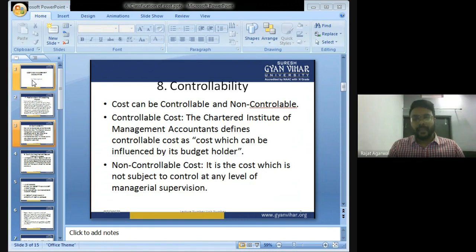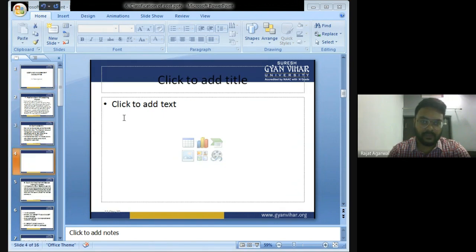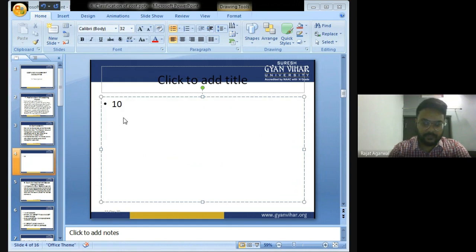For example, in my factory there are 10 laborers.